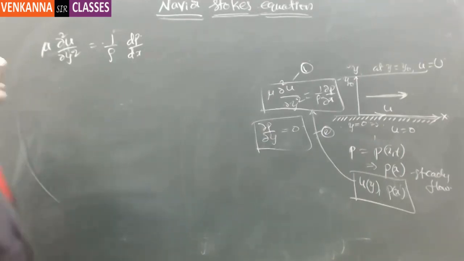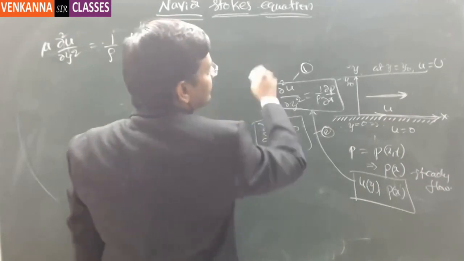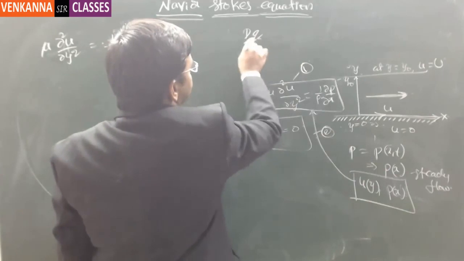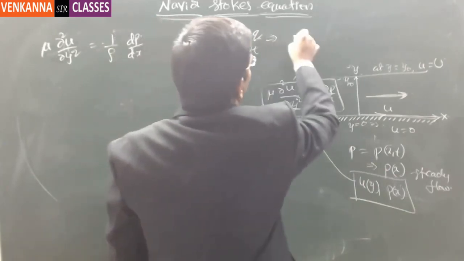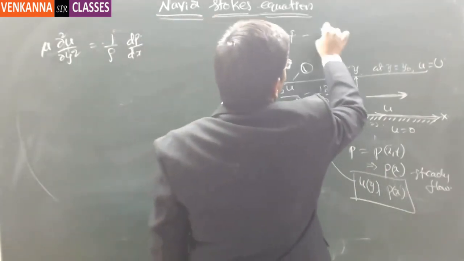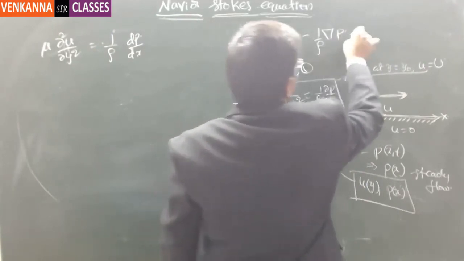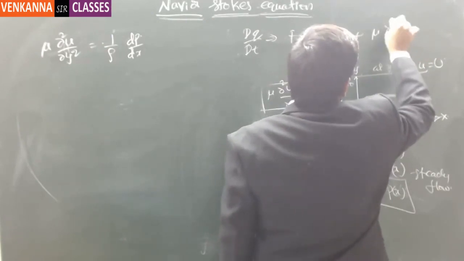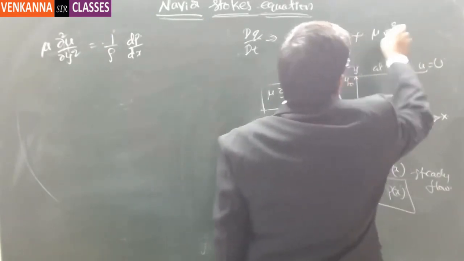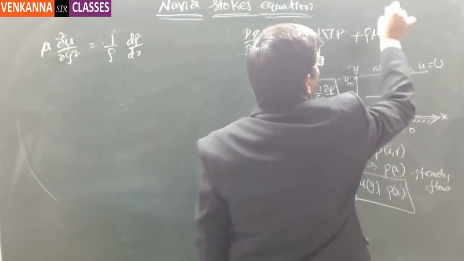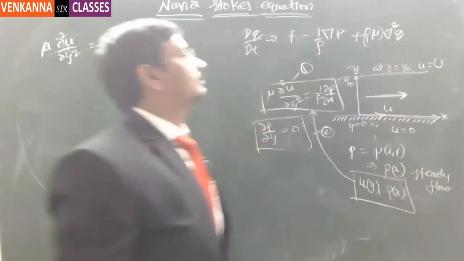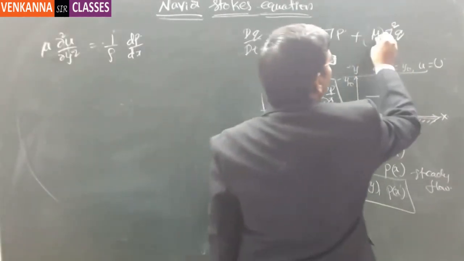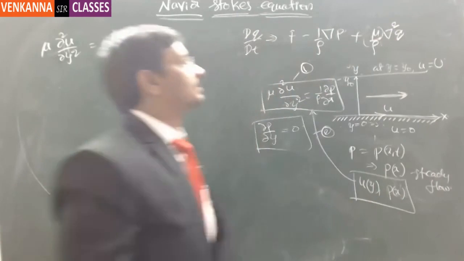Okay, so one small correction in the Navier-Stokes equation. So this is dq by dt is equal to f minus del p by rho plus mu times del square q. Now actually this is not mu, so this is mu by rho. Yeah. So this is the Navier-Stokes equation.